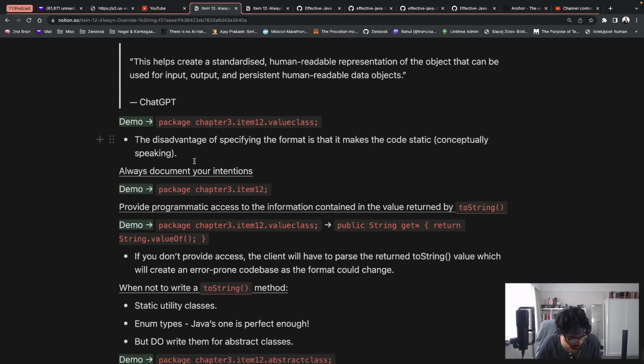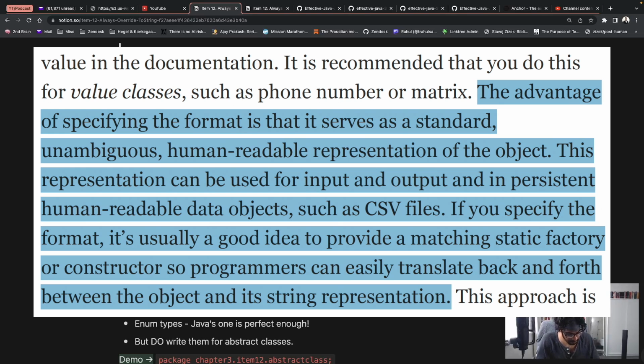To keep reading what is stated here, to put it a bit more formally, the advantage of specifying the format is that it serves as a standard, unambiguous, human-readable representation of the object. This representation can be used for input and output and in persistent human-readable data objects, such as CSV files. If you specify the format, it's usually a good idea to provide a matching static factory or constructor so programmers can easily translate back and forth between the object and its string representation.